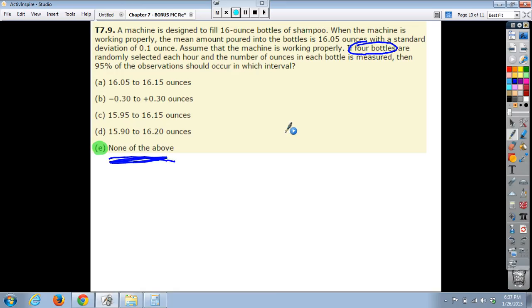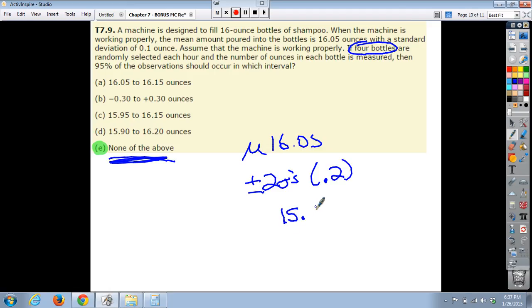Now, what they want you to do is to take 16.05, the mean, and they want you to add and subtract 2 standard deviations worth, which would be 0.2 based on this. So they want you to give an answer of 15.85 up to 16.25. And are any of those possibilities here?